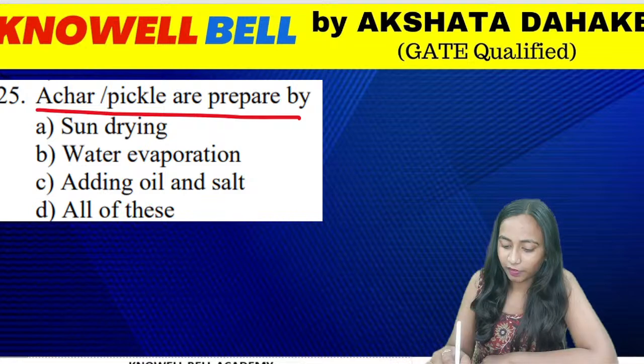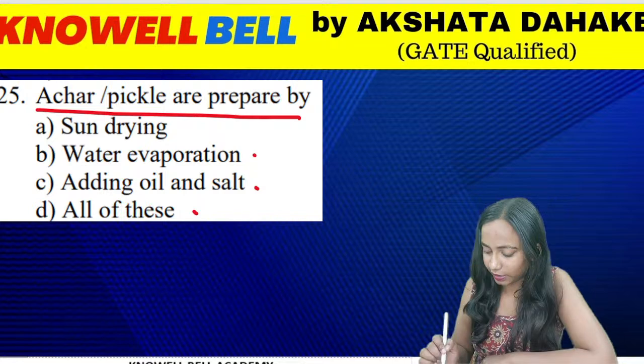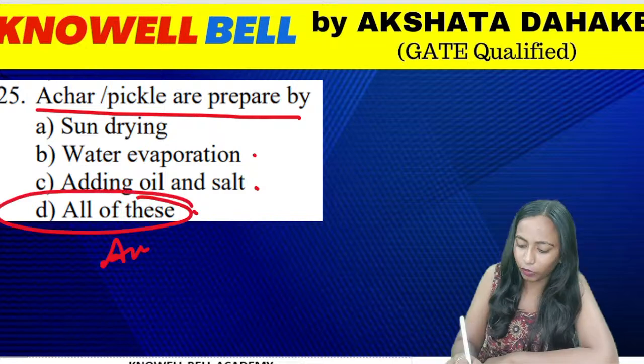Sun drying, water evaporation, adding oil and salt, or all of these? What is the correct answer for the question? Good, all of you. The right answer for the question is going to be option D, all of these.